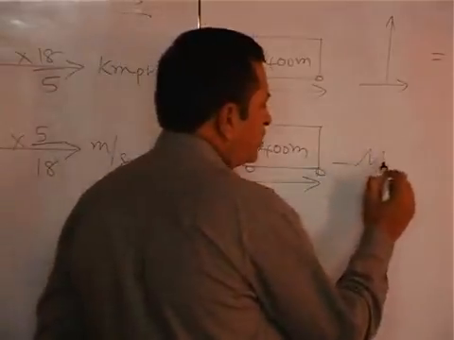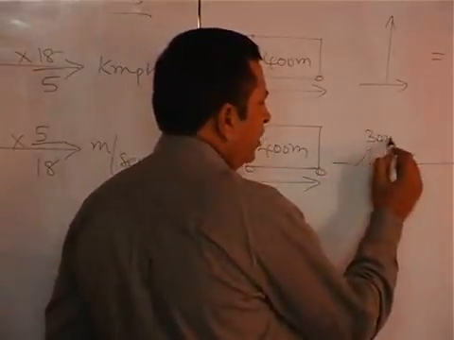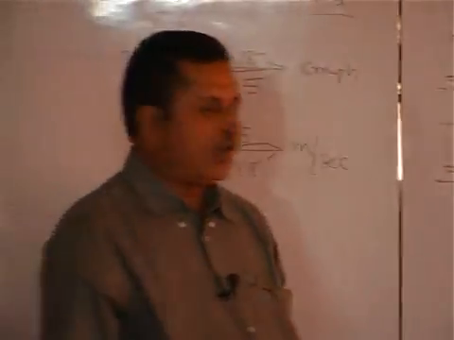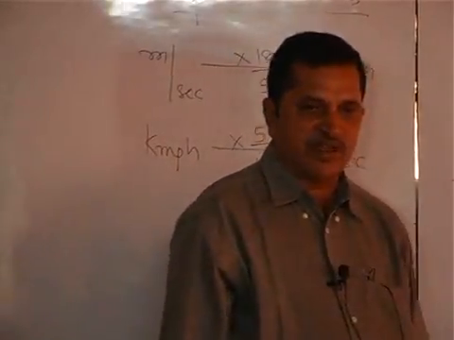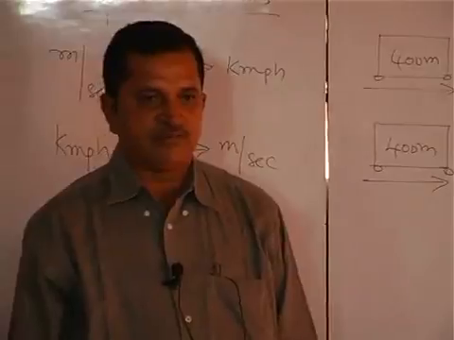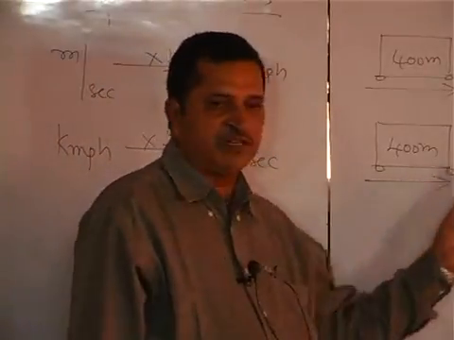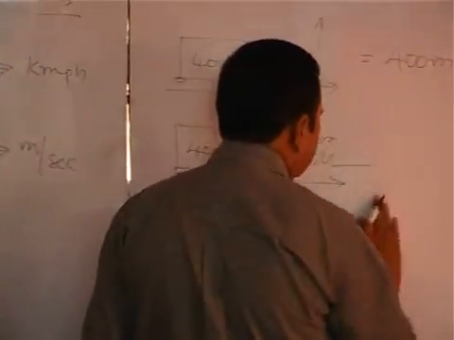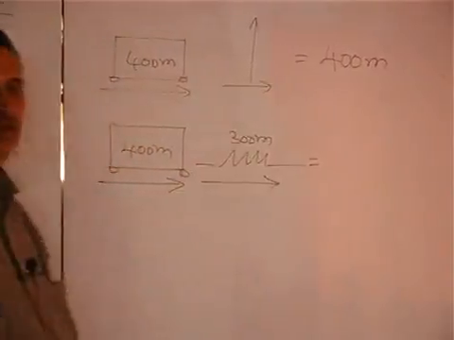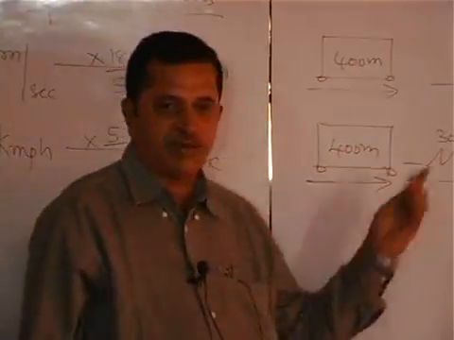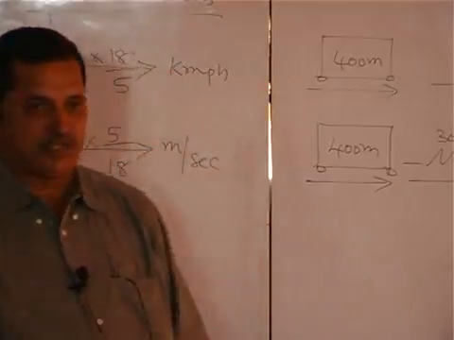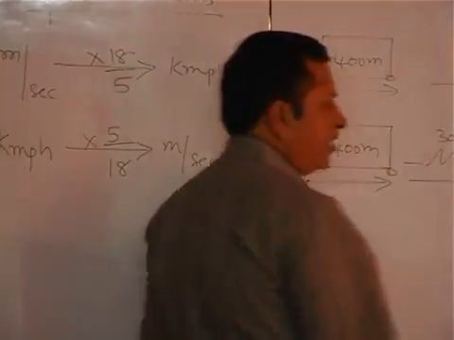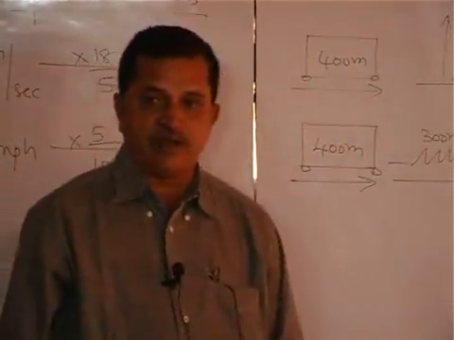If it were to cross a bridge of length 300 meters or a platform of length 300 meters, or another train which is standing on the other platform of length 300 meters, it means one is a moving object, the second one is stationary. Now you tell me, what is the total distance that the train has to travel to cover this bridge or platform? 700 meters. So you have to consider the length of the train and also the length of the platform. That is 700 meters.